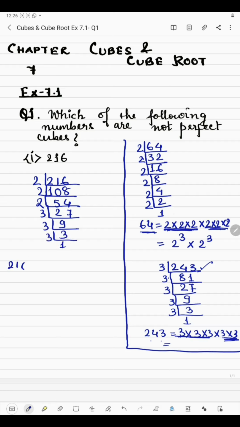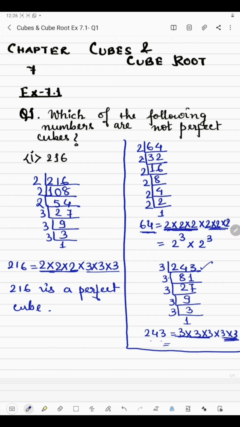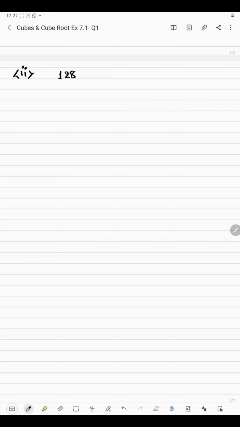So the factors of 216 are 2 into 2 into 2 and 3 into 3 into 3. So what we can see here, these factors are in triplets, because 2 appeared 3 times and 3 also appeared 3 times. So we can say that 216 is a perfect cube number. It's a perfect cube.